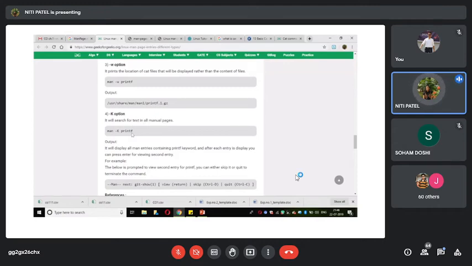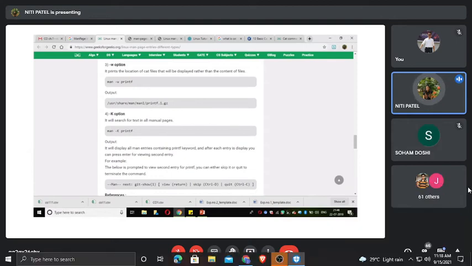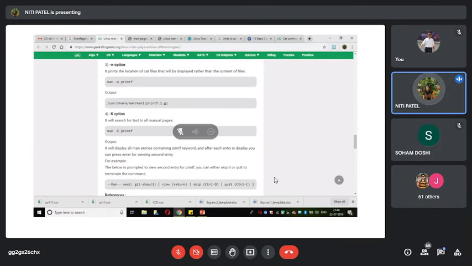That means what will printf do? Printf will be searched in all the 8 sections. If there is printf in user commands, it will display that also. If there is printf in system calls, it will display that also. If there is printf in library calls, it will display that also. So it is going to search in all the 8 sections.